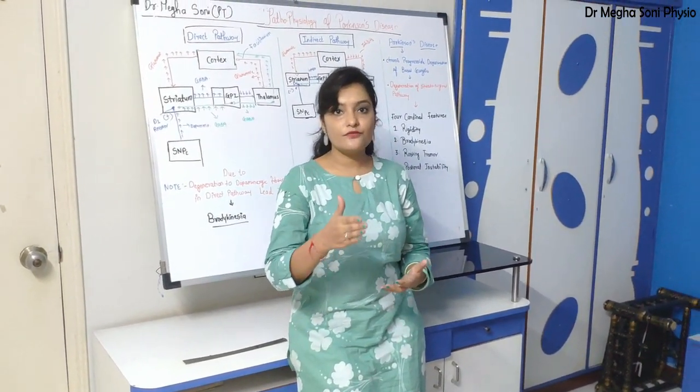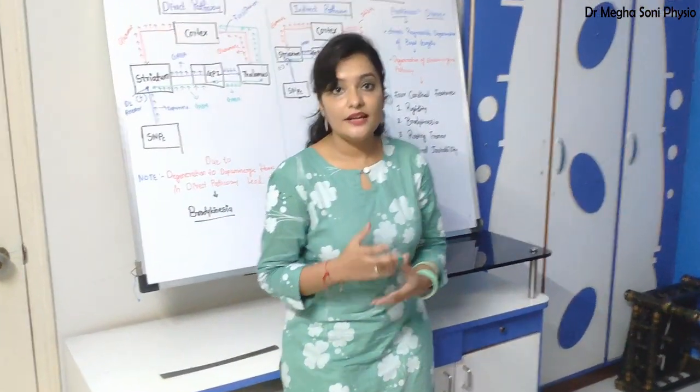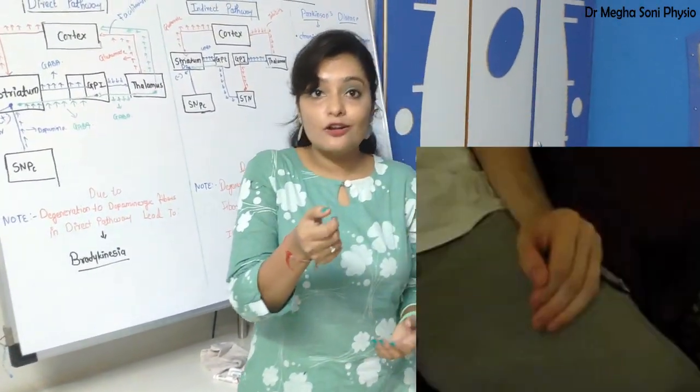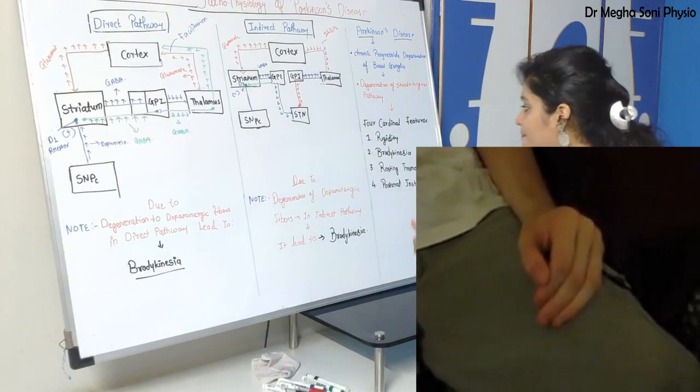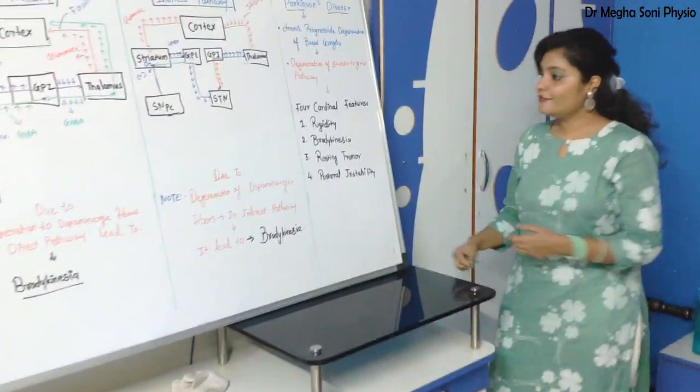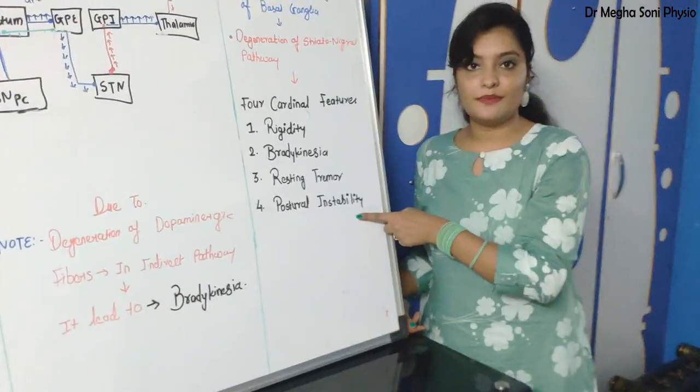Only during rest you find this type of tremor. The frequency is 4 to 7 hertz. Okay, it's a frequency, and it is like a pill-rolling type of tremor. Okay, this type of tremor you find in Parkinsonism. And the fourth one is postural instability.